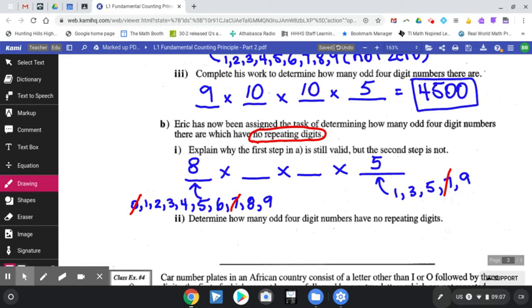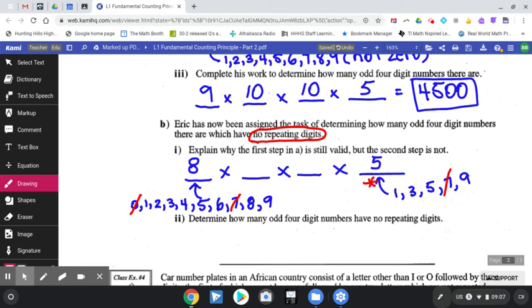Now, when we go to fill in these next 2, it's not as easy as this 10 and this 10. Because again, we cannot have digits repeating. So just remember that at this point, we've used 1 digit. It happens to be an odd one, but we've used 1 digit for the final digit.